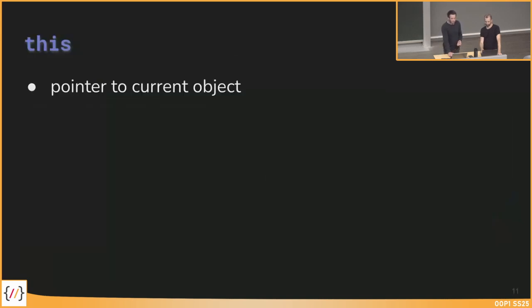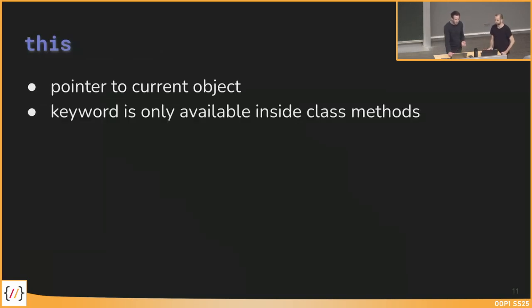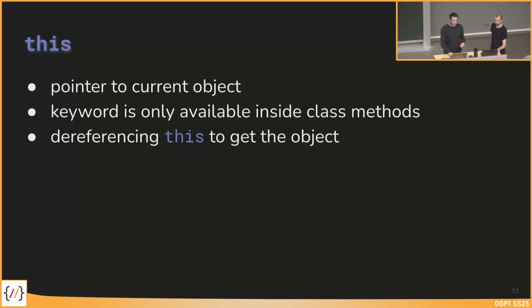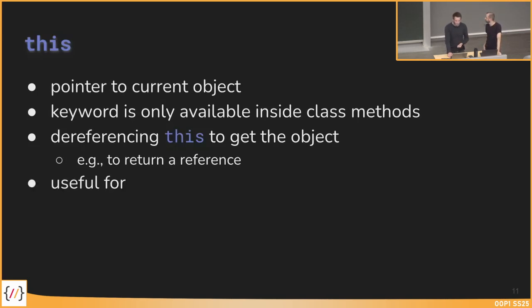Okay, so a few further words to the this keyword. As I said, it's a pointer to the current object, and it's for sure just available inside class methods because, as I said, it points to the current object. I can't use this, for example, in the main method because there is no current object I am working on, so I can just use it inside class methods. If I dereference this, then I for sure get the object itself. I can do this, for example, to return a reference instead of a pointer to the object.